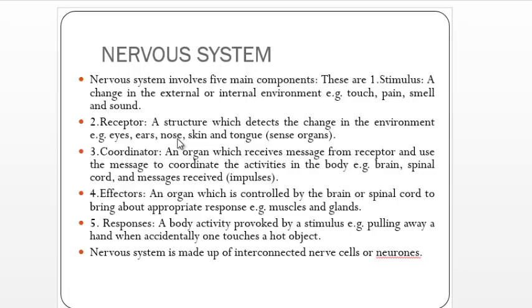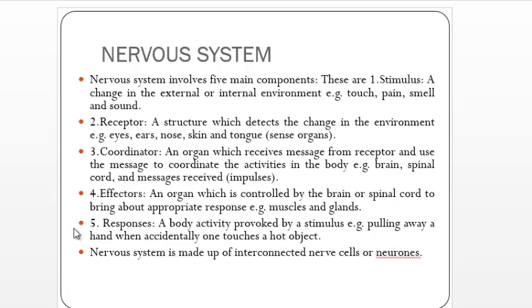Also, there is the effector. The effector is the organ which is controlled by the coordinator. After the coordinator receives the nervous signal from the receptor, it interprets that message, whether it is good or bad, and then sends a nervous signal to the effector in order to provide an appropriate response. The last component of the nervous system is the response. Response is any body activity which is provoked by a stimulus. For example, pulling away from a hot object, withdrawing from a sharp object.